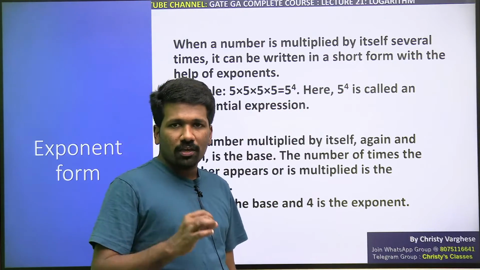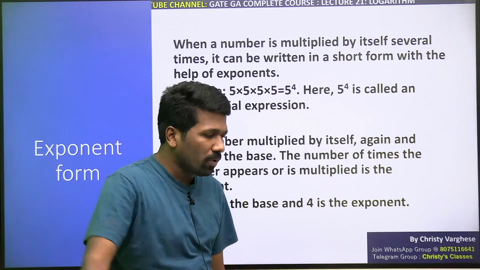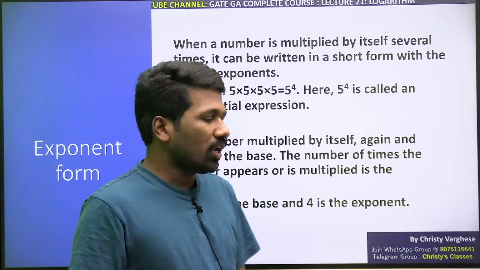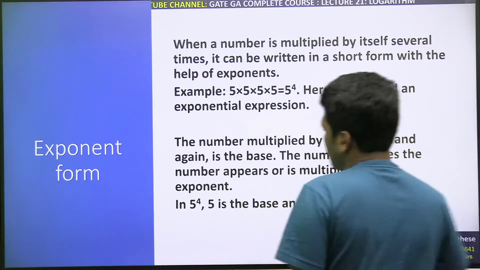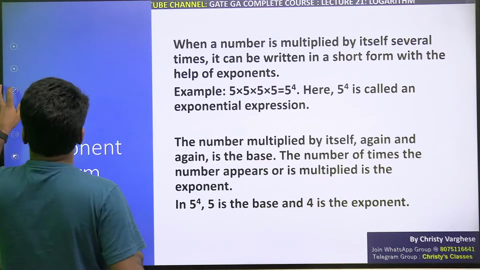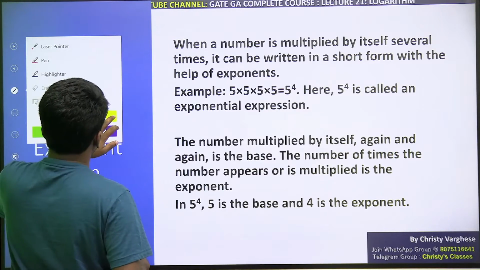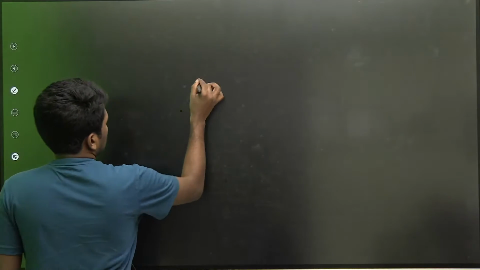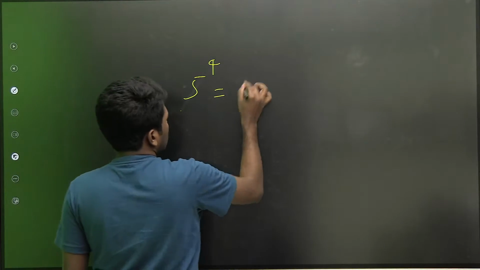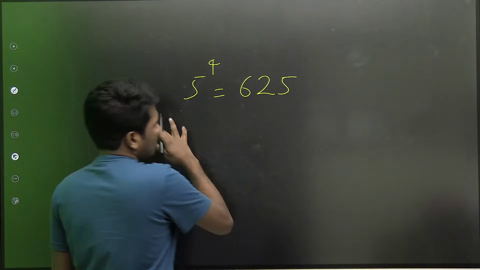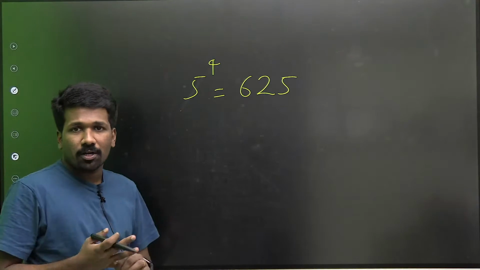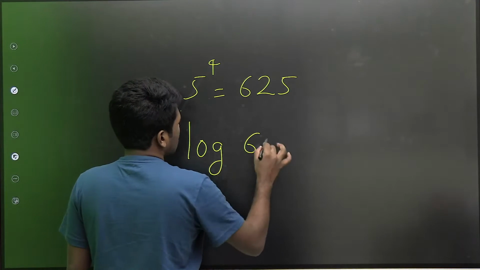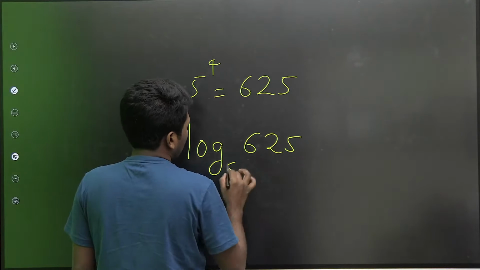5 raised to 4 means 5 multiplied by itself 4 times. What will you get? 5 raised to 4 is 5 into 5, 25, into 25, that is 625. So 5 raised to 4 is 625, we know. This is the exponential form. The same exponential form can be written in logarithm as log 625 to the base 5 is 4.